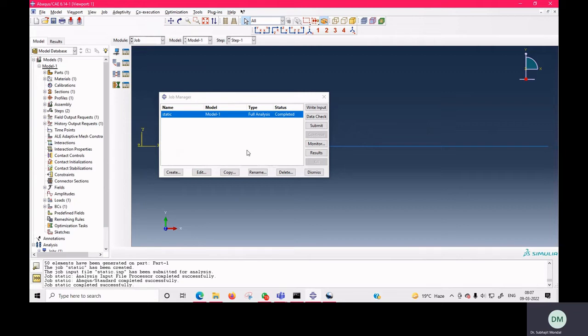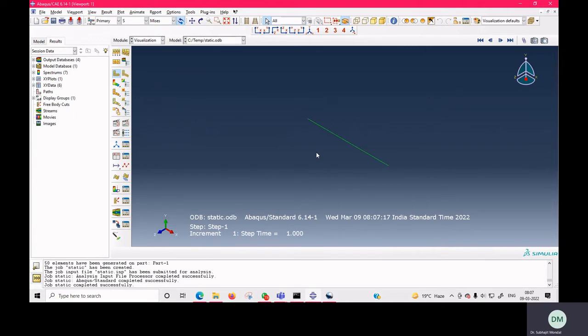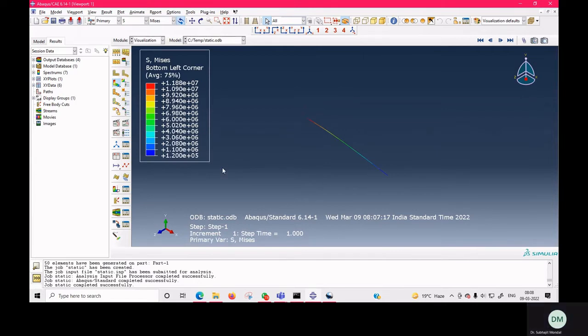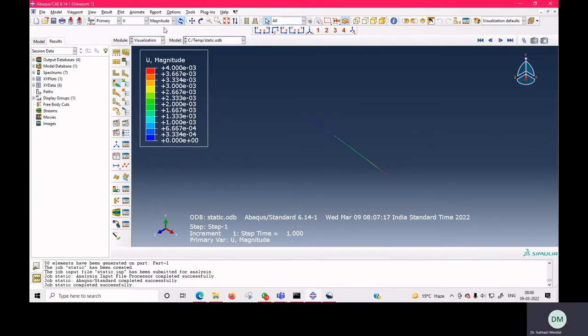Now if you want to perform dynamic analysis, then you have to provide mass density, and you also have to provide damping if you assume it is a damped system. If you want to analyze it as undamped, then there is no need to provide damping. So let us see the result for static analysis. This is the displacement. Here you can see the displacement U is 4 e to the power minus 3, that means 4 mm displacement will be there.